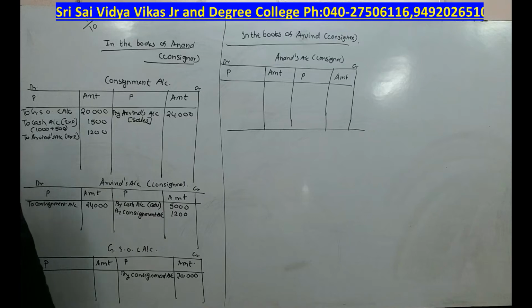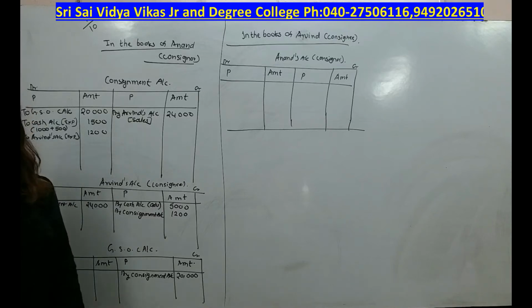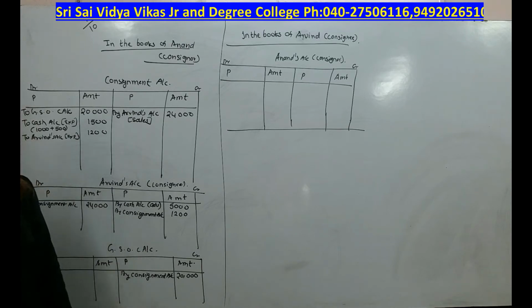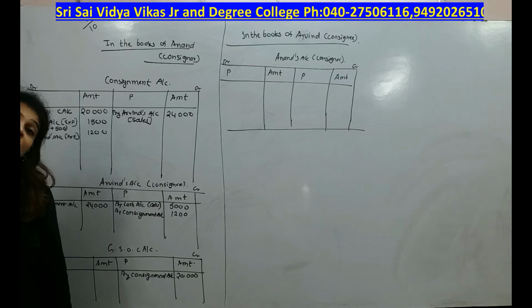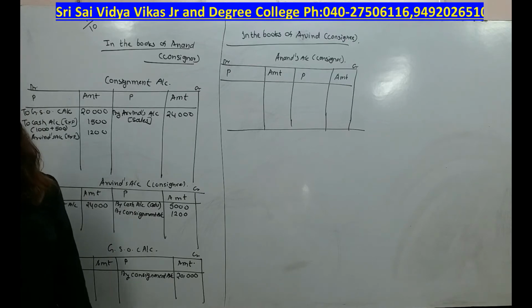See students, in the explanation I explained what we mean by commission. Commission is the amount which the consignee is going to receive for the sales which he is going to make. That is known as commission. Commission has 3 types. One is ordinary commission. Ordinary commission means on the sales which he is making, he is going to get a certain amount. That is known as ordinary commission. Del credere commission. What do we mean by del credere commission?